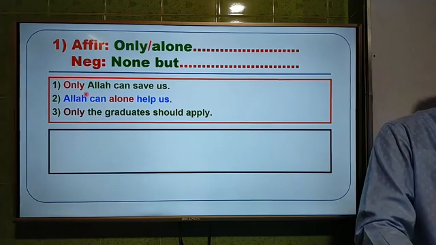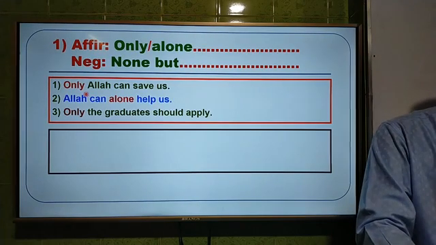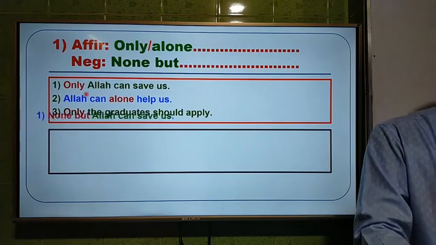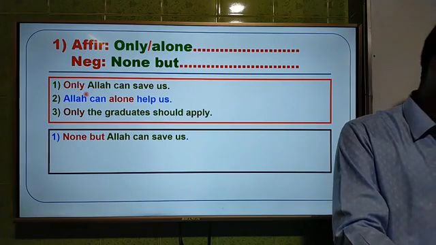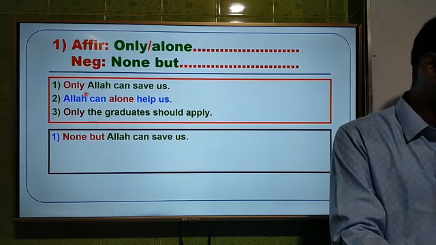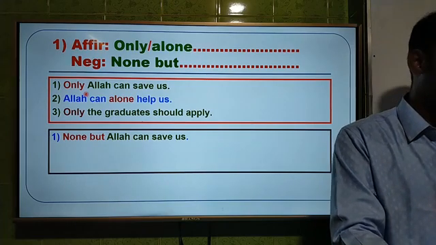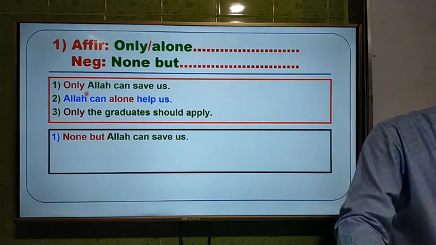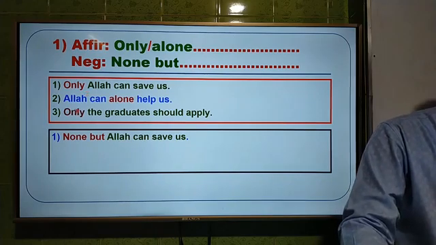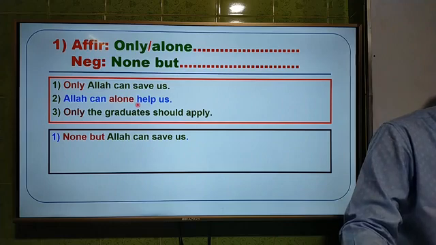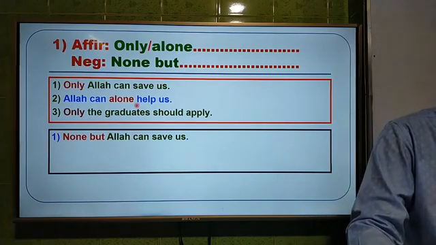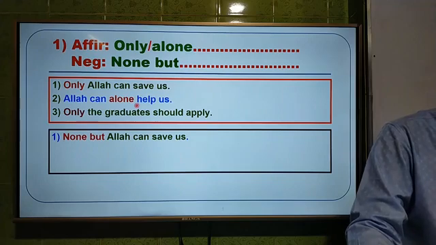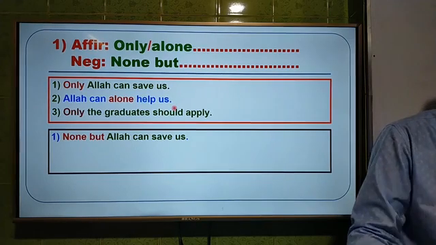We have to use none but instead of only as the sentence expresses about a person. So the answer will be none but Allah can help us. By this time Samiha Muskan has written down the answer: none but Allah can help us. This is the right answer. Thank you so much. Now the second one, Allah can alone help us. Who can write down the answer of the second question?